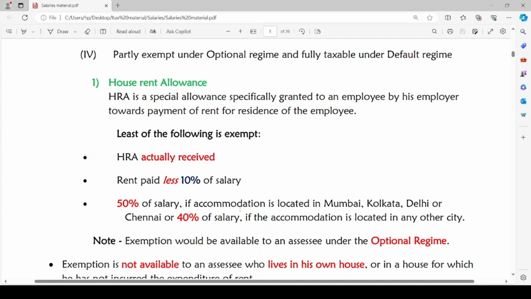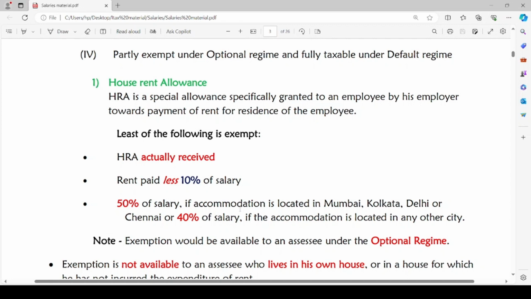The fourth category of allowances, which are partly exempt under optional tax regime but are fully taxable under default tax regime. The first one is house rent allowance. It is fully taxable under default tax regime and it is exempt to some extent under optional tax regime. What is HRA? House rent allowance is special allowance specifically granted to an employee by his employer towards the payment of rent for the residence of employee.